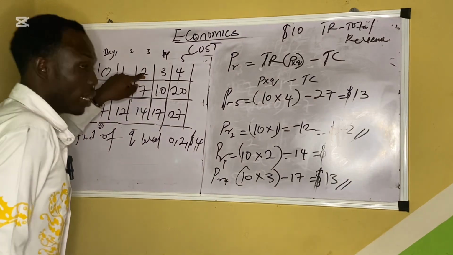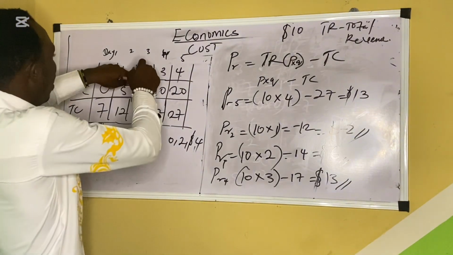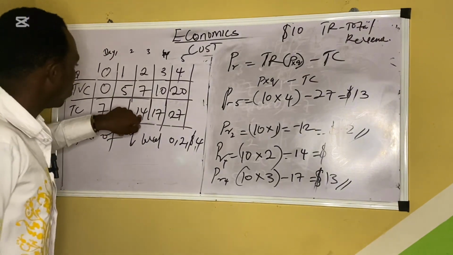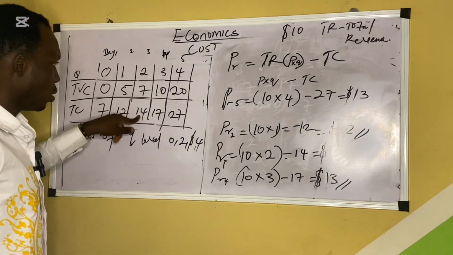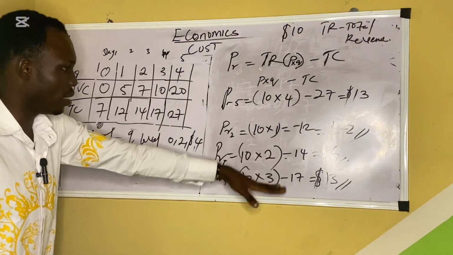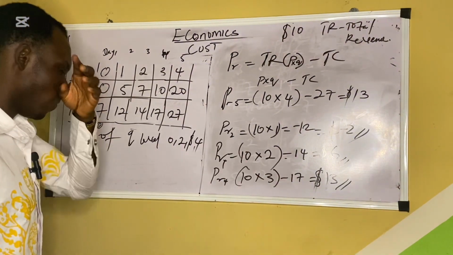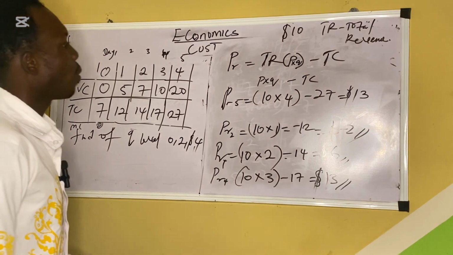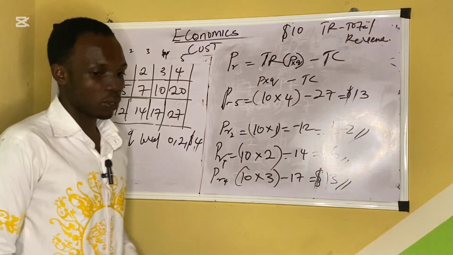Second day, I produced two bags, and the cost it took me to produce those two bags is 14. So I gained $6. So that is how you are seeing it there. That is everything that you are seeing in this place. So that is for the question.